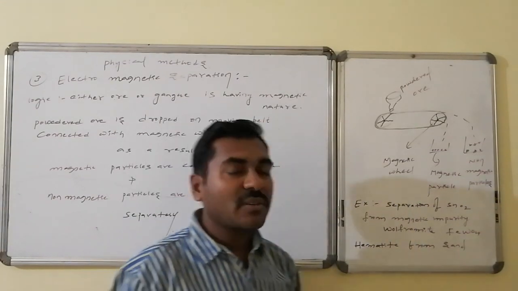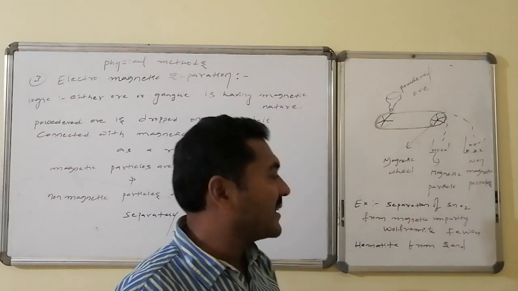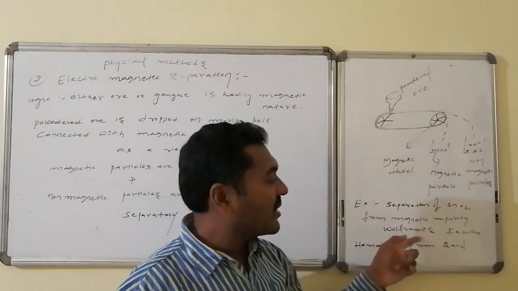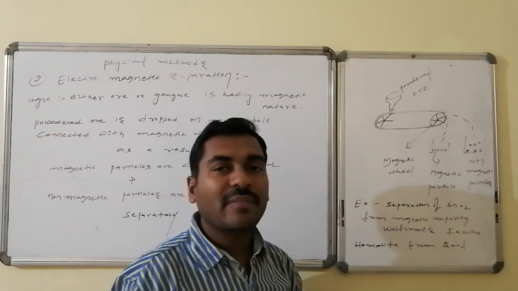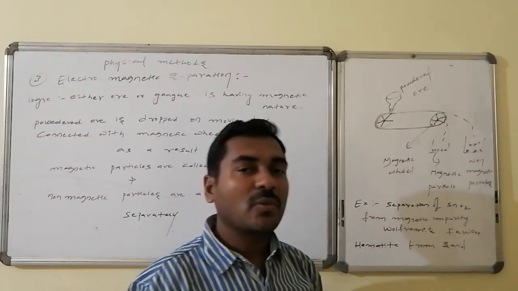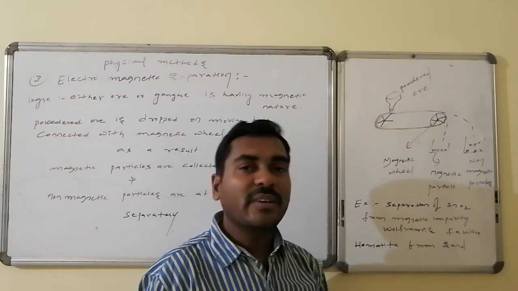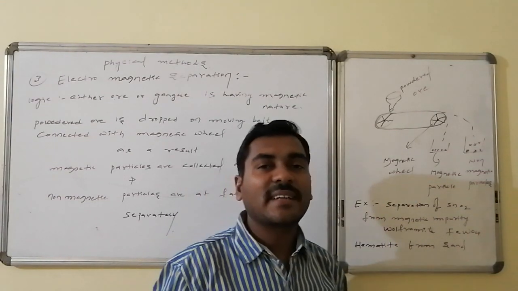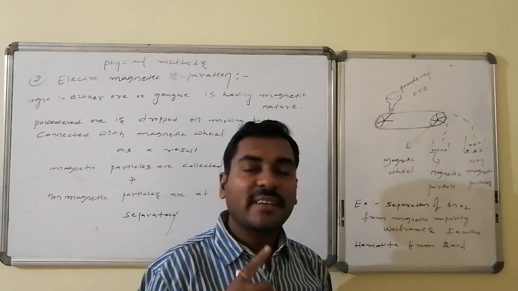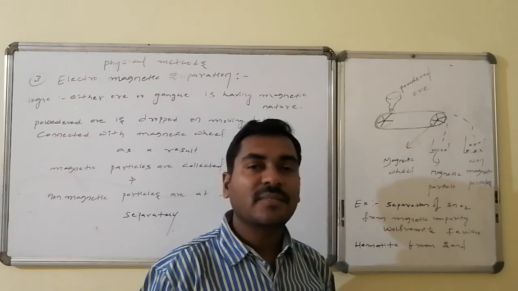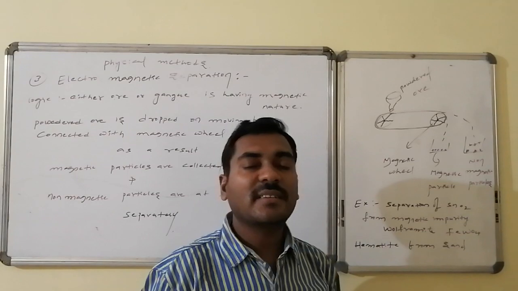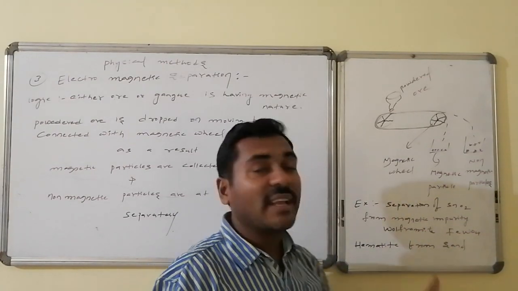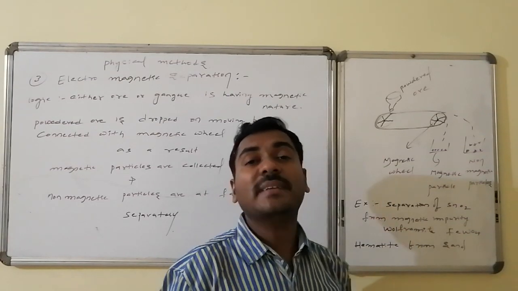Thus, the separation of SnO2, that is cassiterite, tin oxide, from the magnetic impurities such as wolframite. It is having the impurity wolframite. Wolframite is magnetic in nature. So therefore, wolframite as well as the other associated impurities are separated and SnO2 is collected. Secondly, hematite consisting of sand, whereas hematite is an ore of iron which is magnetic in nature. Hence, with the help of electromagnetic separation, this hematite as well as sand both can be separated.